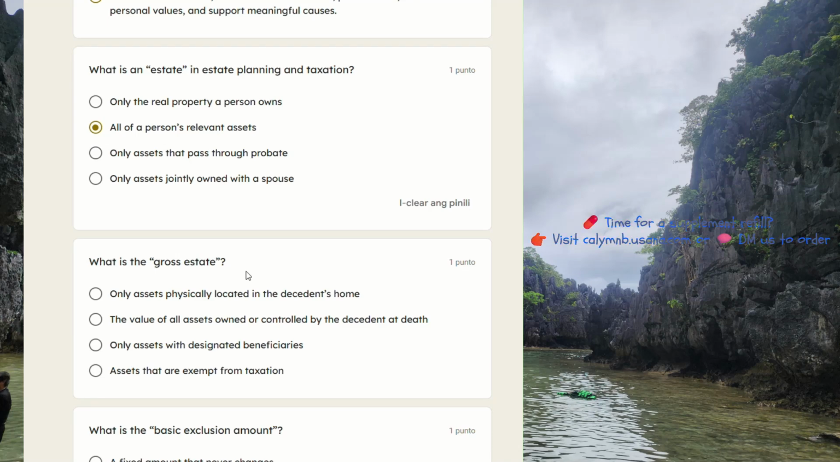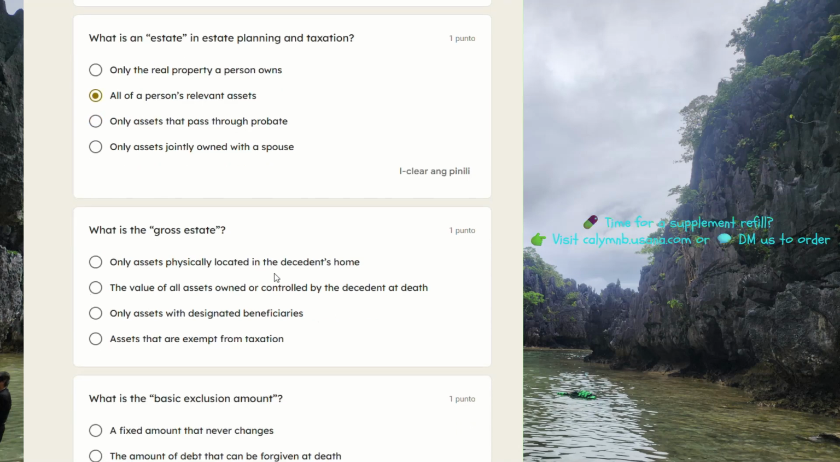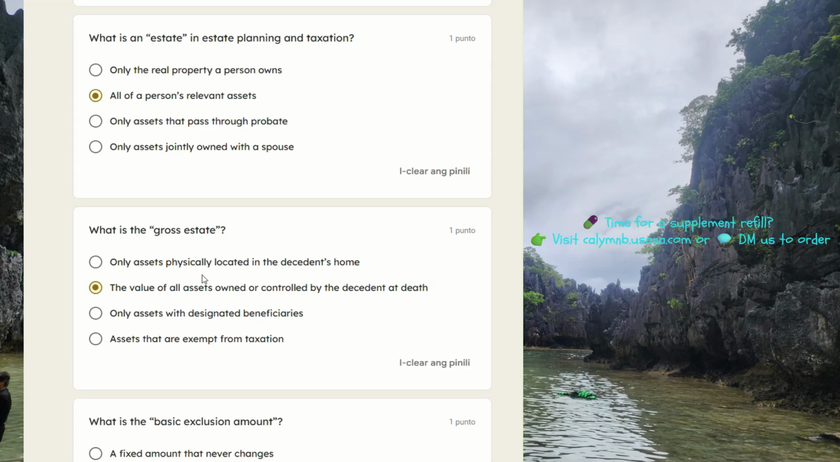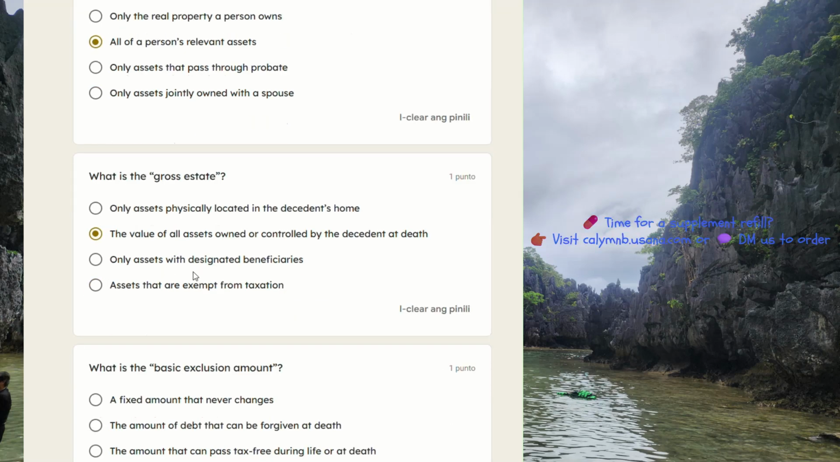What is the gross estate? Only assets physically located in the decedent's home, the value of all assets owned or controlled by the decedent at death. I think that's the answer. Only assets with designated beneficiaries, assets that are exempt from taxation.